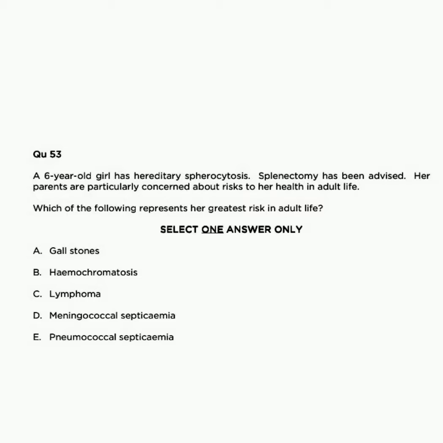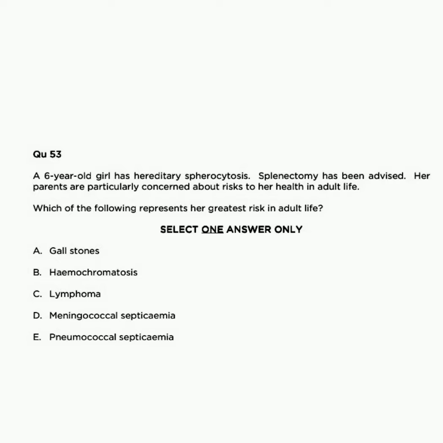The question asks which of the following represents her greatest risk in adult life. They give 5 options: A. Gallstones, B. Hemochromatosis, C. Lymphoma, D. Meningococcal septicemia and E. Pneumococcal septicemia.